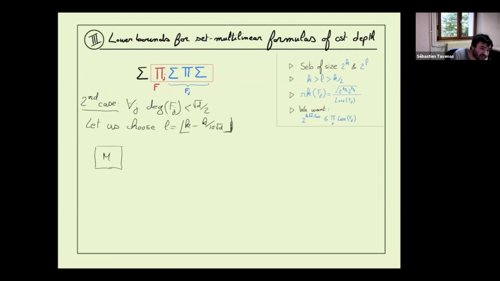If you look at Fj, the number of columns is 2 to the K minus Pj, and the number of rows is 2 to the L minus Qj. So we want to look at the ratio between the number of rows and the number of columns.